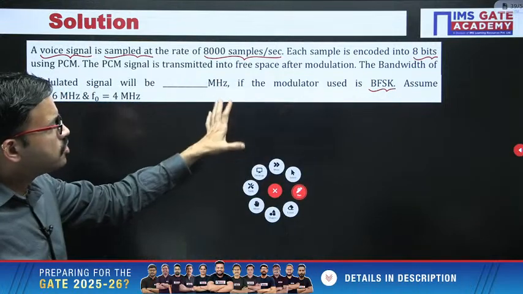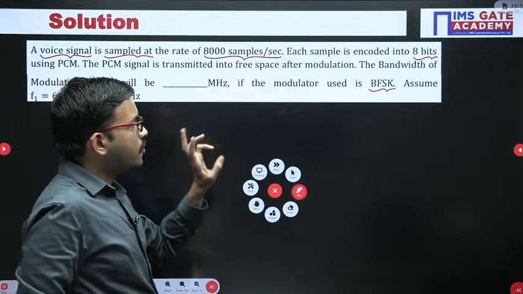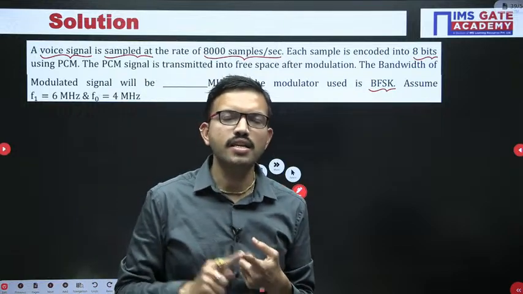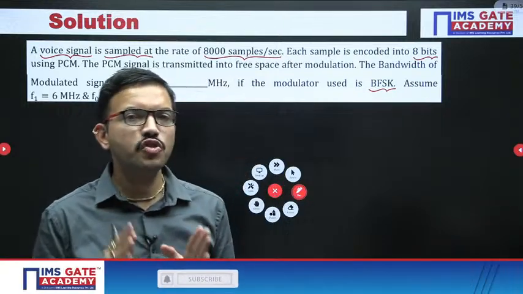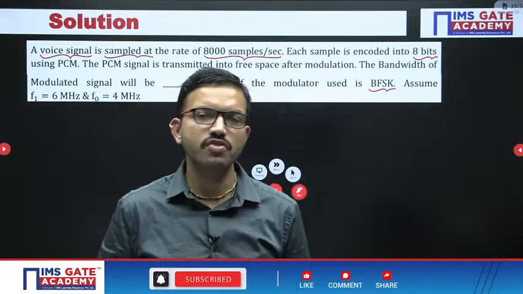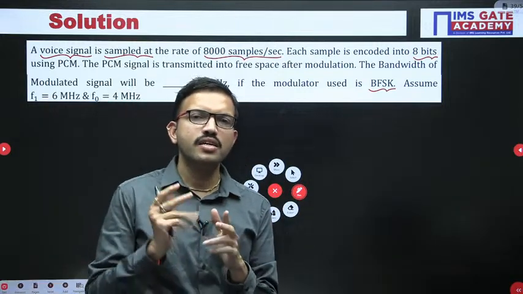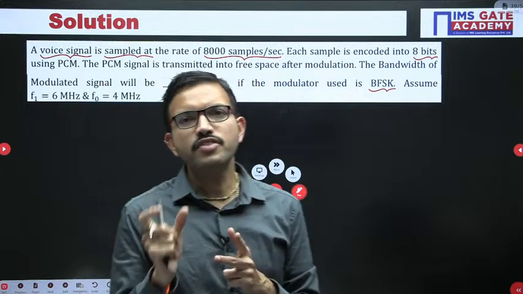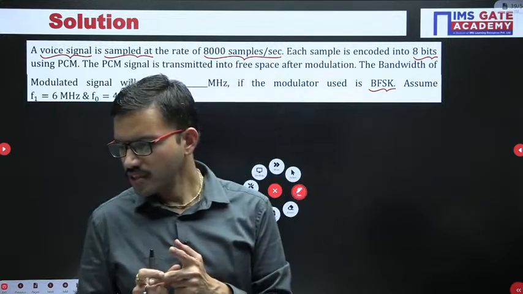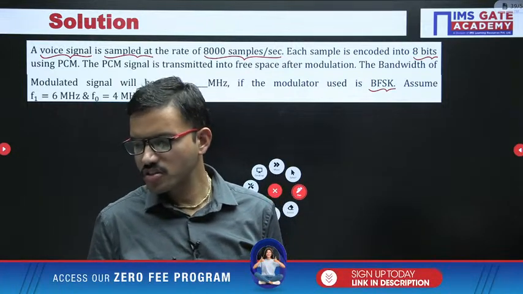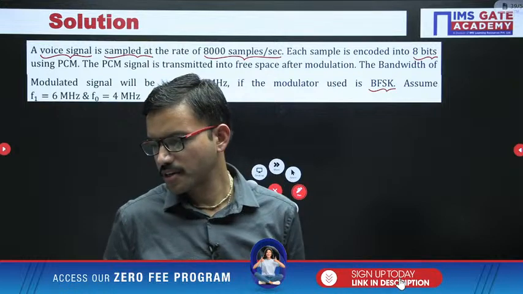See, with respect to binary FSK, before discussing this, I am giving a hint. With respect to an AM signal or DSBSC signal, the bandwidth you get is 2 times the maximum frequency of the message signal, 2 times FM, right? That FM is nothing but the reciprocal of the time period of the message signal. Yeah, Nobita, you are almost closer to the answer, just cross check. Okay, right.